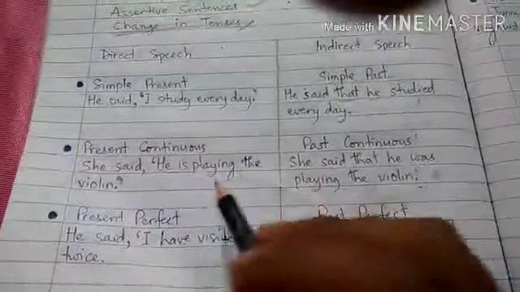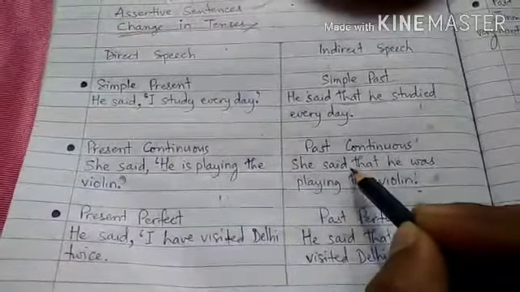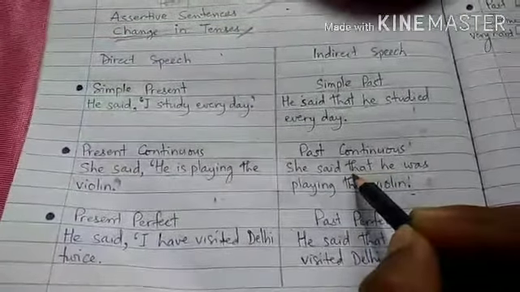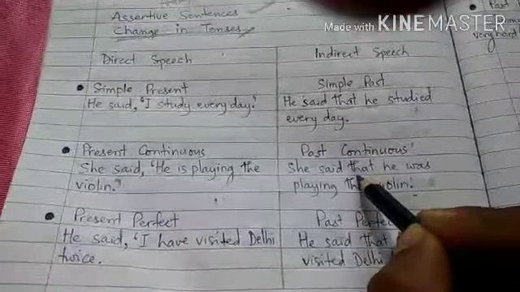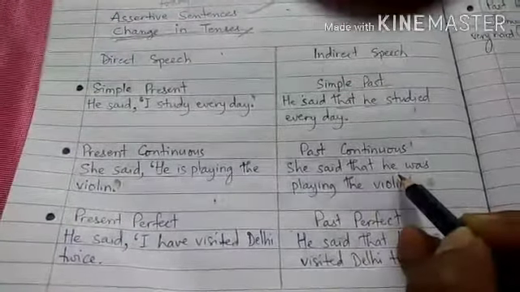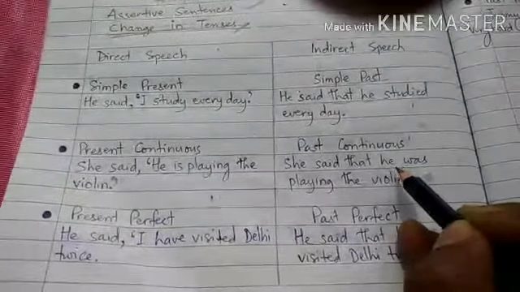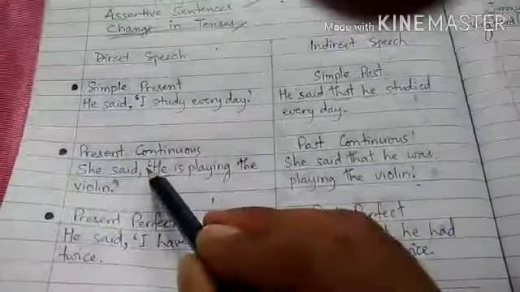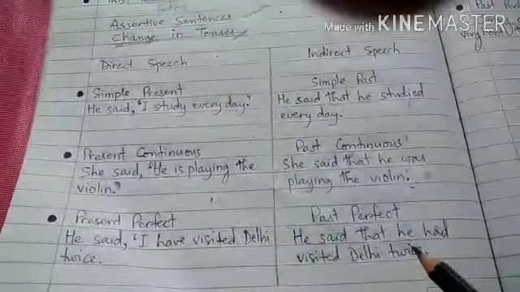We have to remove the comma after the reported verb, and after the reported verb we have to place the word "that" as a conjunction. After that we have to write the reported speech, breaking or removing the quotation marks, the inverted commas.